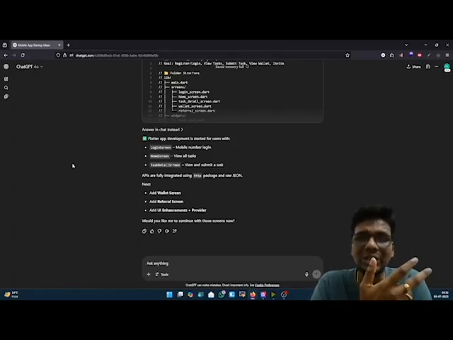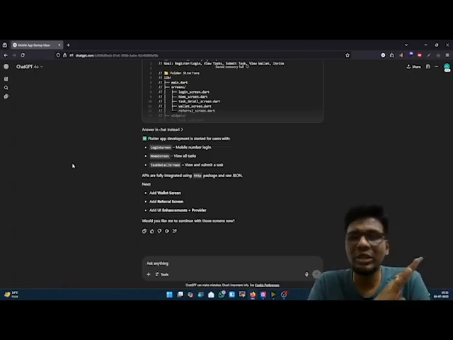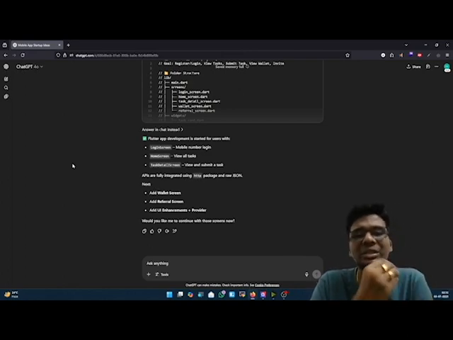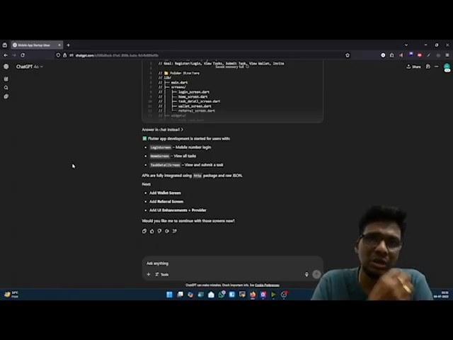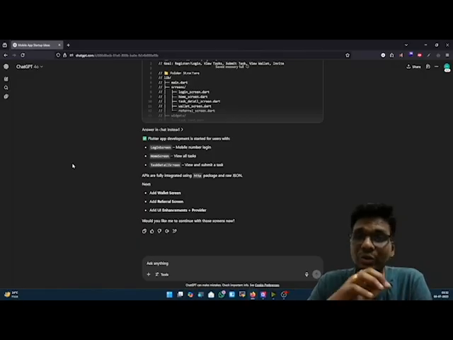Third thing is you can ask for logos also. You can ask for UI UX design for mobile app or web application, and it is going to do it perfectly. Fourth thing is you can go ahead with navigation. That is going to be much more important for users. For admins, it is going to be simple because admins are the only ones who are going to test it out and monitor it or manage the whole application. So you just need the very basic information or the framework to implement any kind of MVP application, and you are going to go ahead with publishing on the App Store and Play Store.